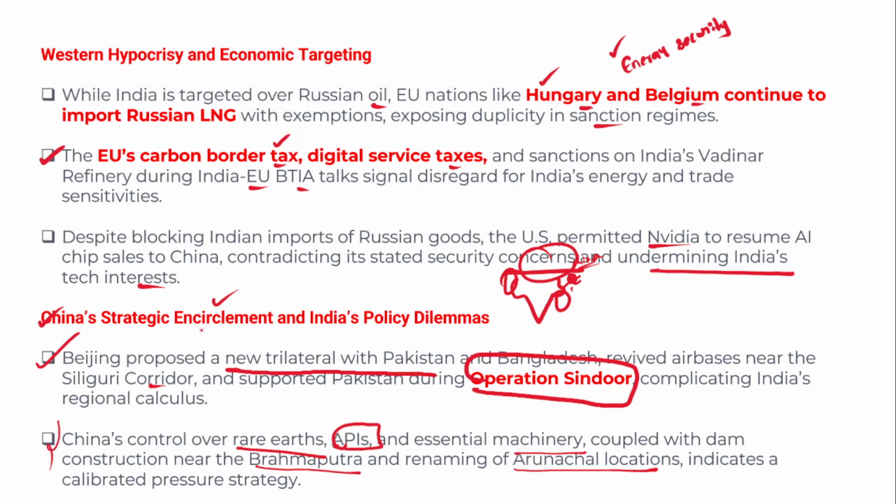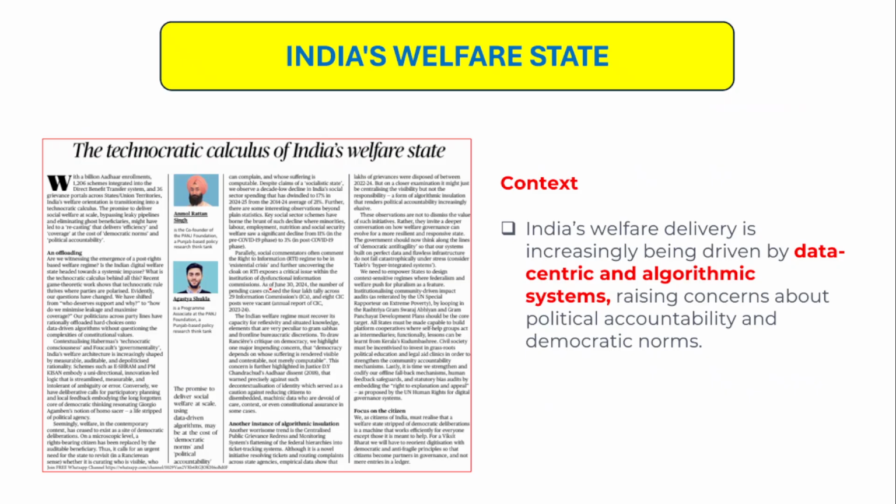Right, so in fact the border tensions, the Galwan clashes, and China very often renaming places in Arunachal Pradesh, claiming that Arunachal Pradesh is a part of China, and its close relations with Pakistan, its growing relations with Bangladesh, and growing presence in the Indian Ocean region. So all these factors have highlighted China's intentions of strategic encirclement of India. So therefore, India should carefully navigate. India should follow the policy of strategic autonomy, fostering close and friendly relations with other like-minded countries, protecting its national interests. So I hope you have understood this topic.